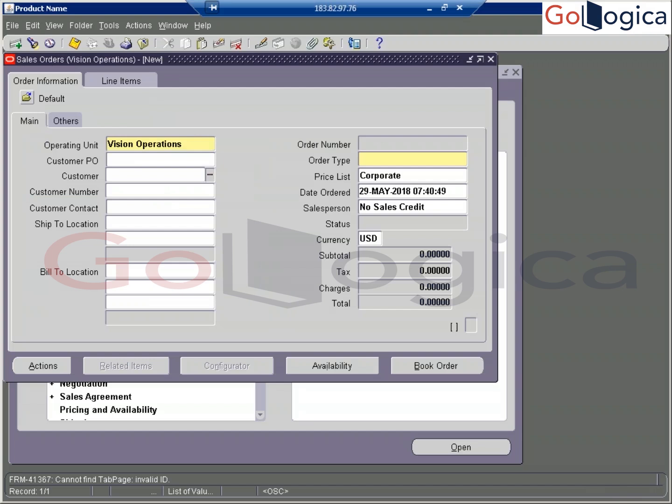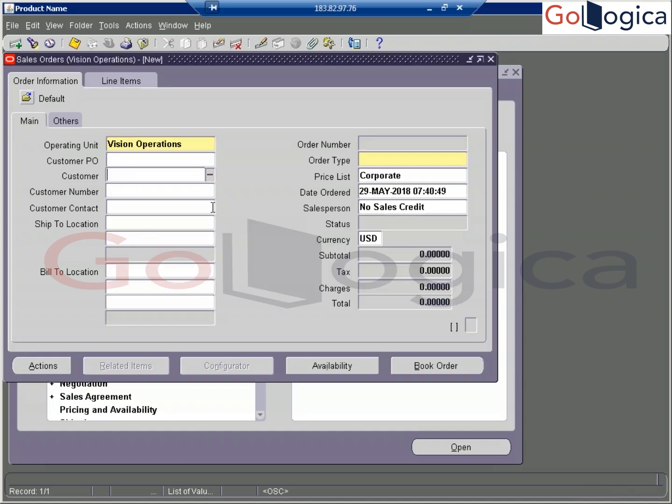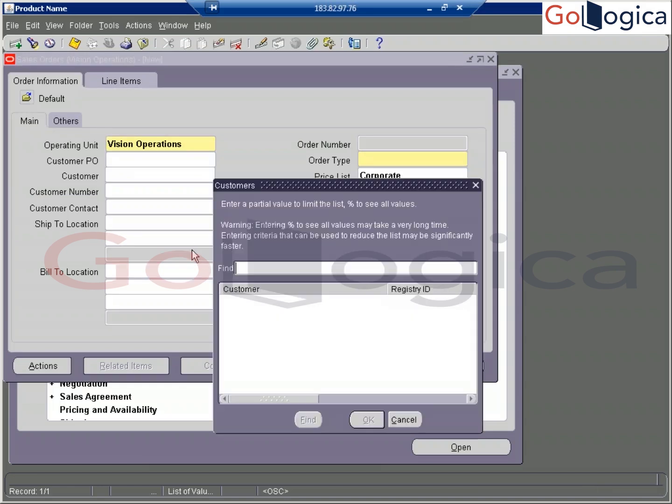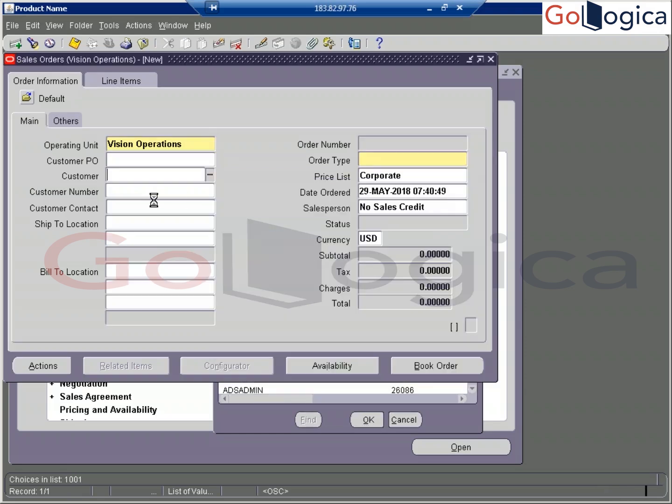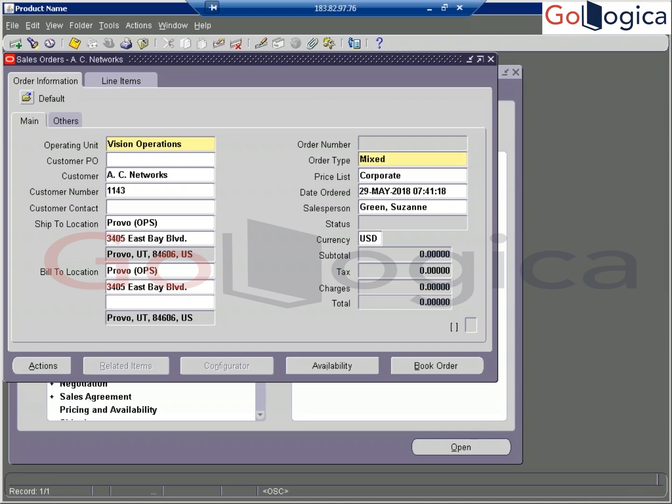Now my customer is AC Networks. When you enter a wrong customer name, it automatically asks to set up that customer. So AC Networks. And one more thing: when creating the item, we have to receive only in M1, because we assigned it to M1. If you go to other organizations, the problem will come again.